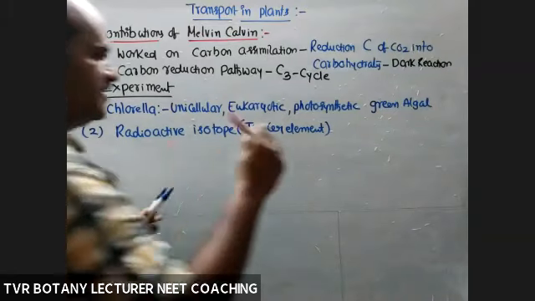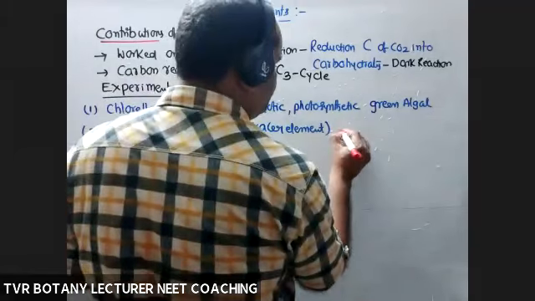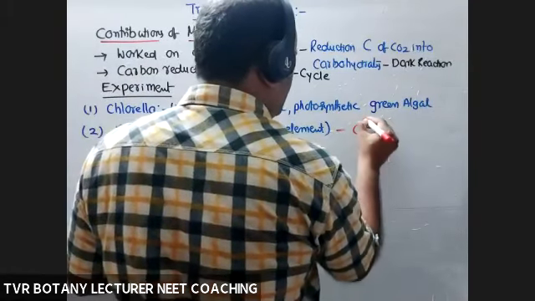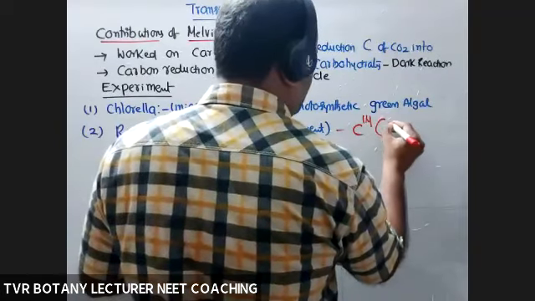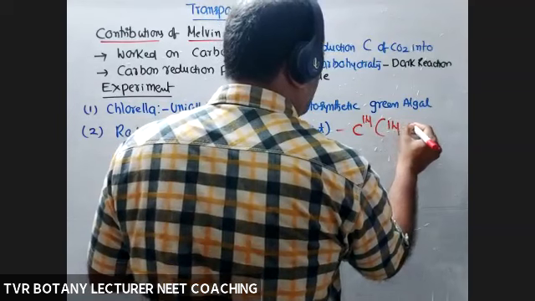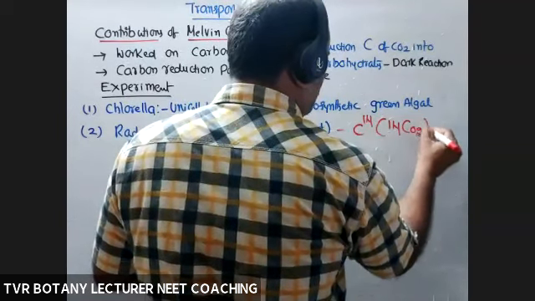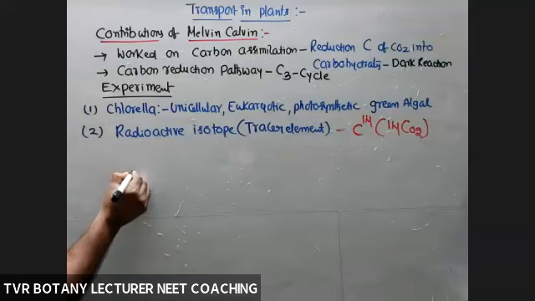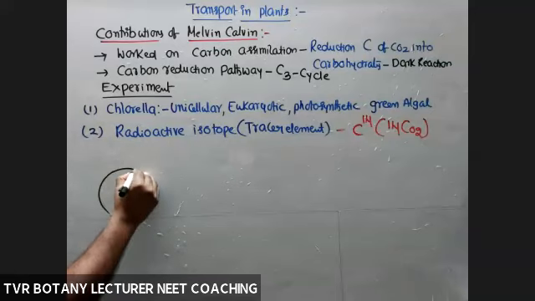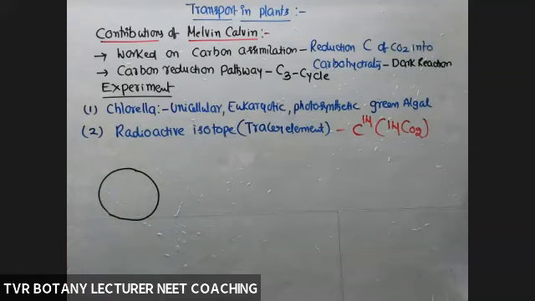So what type of tracer element did they use? That is C14 radioactive isotope, or simply 14CO2. Only the carbon was radioactive. Okay, right? And what they did, for example, this is a chlorella. Take chlorella here. A culture of chlorella, a certain number of chlorella, not only one, many chlorella.